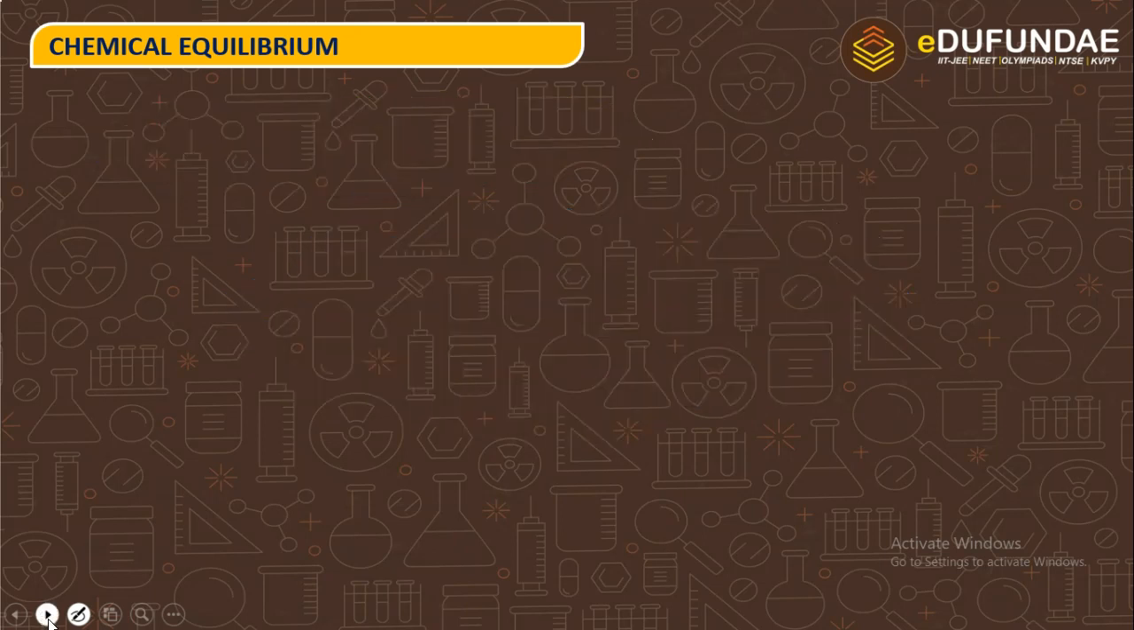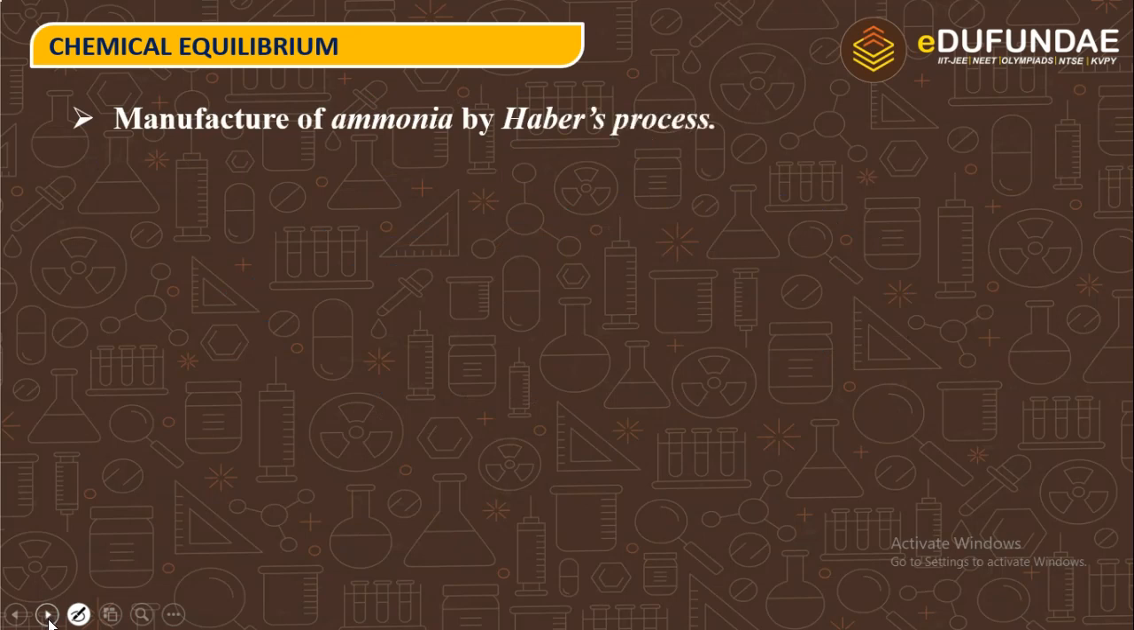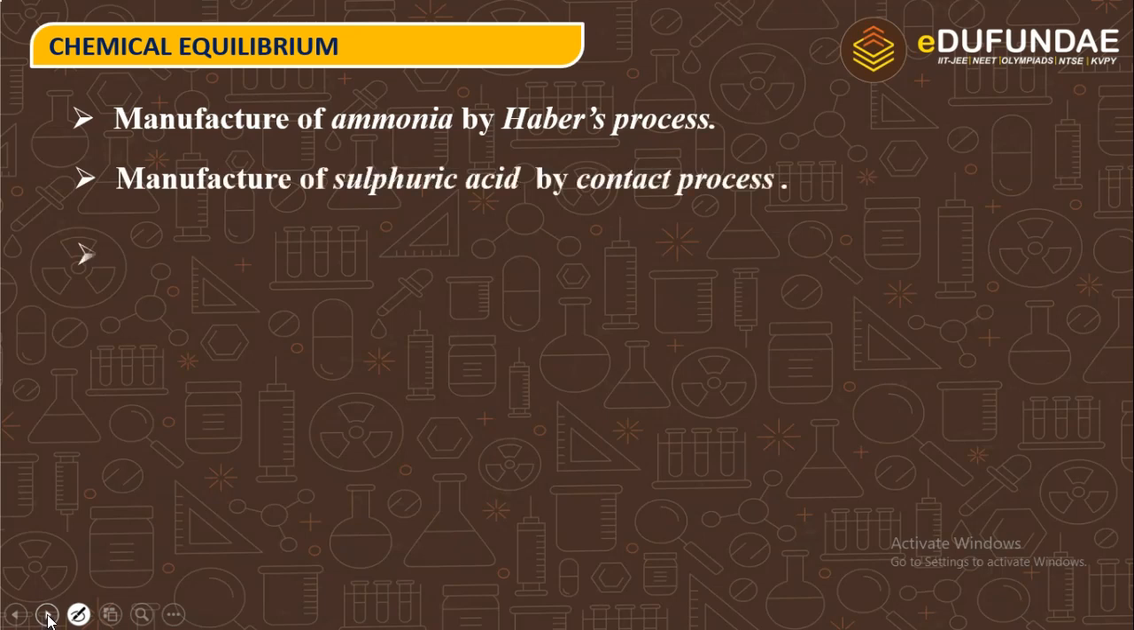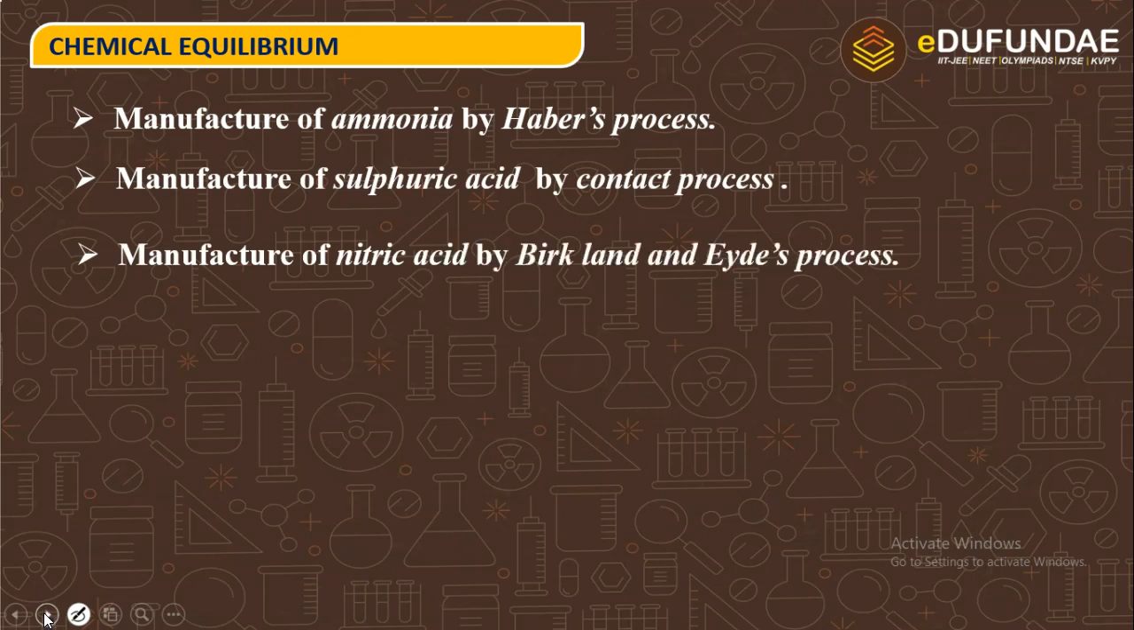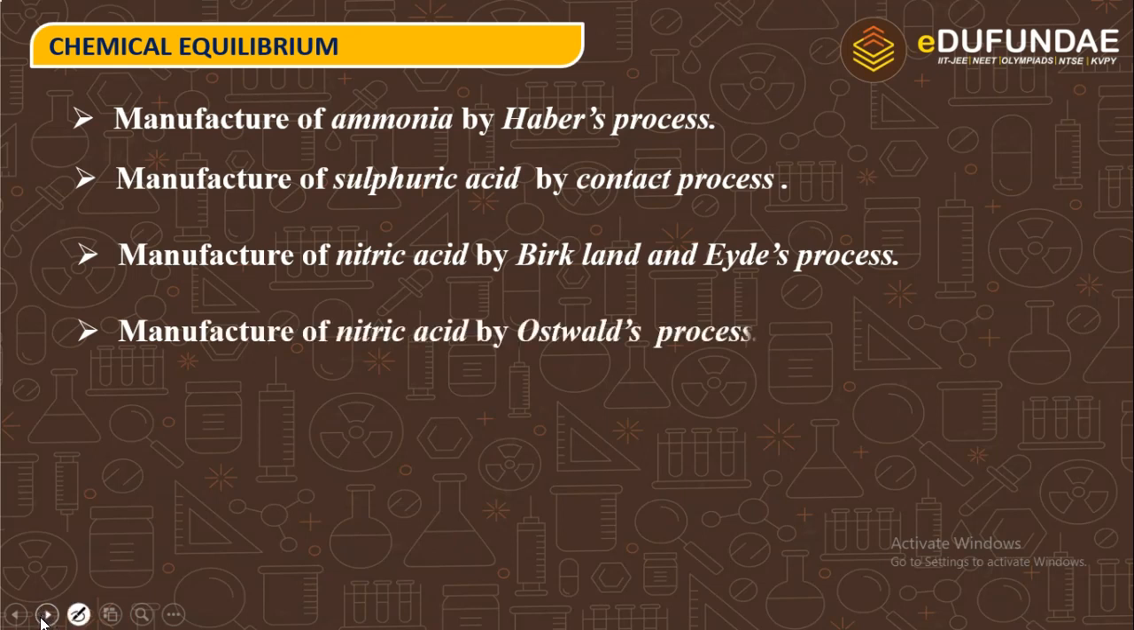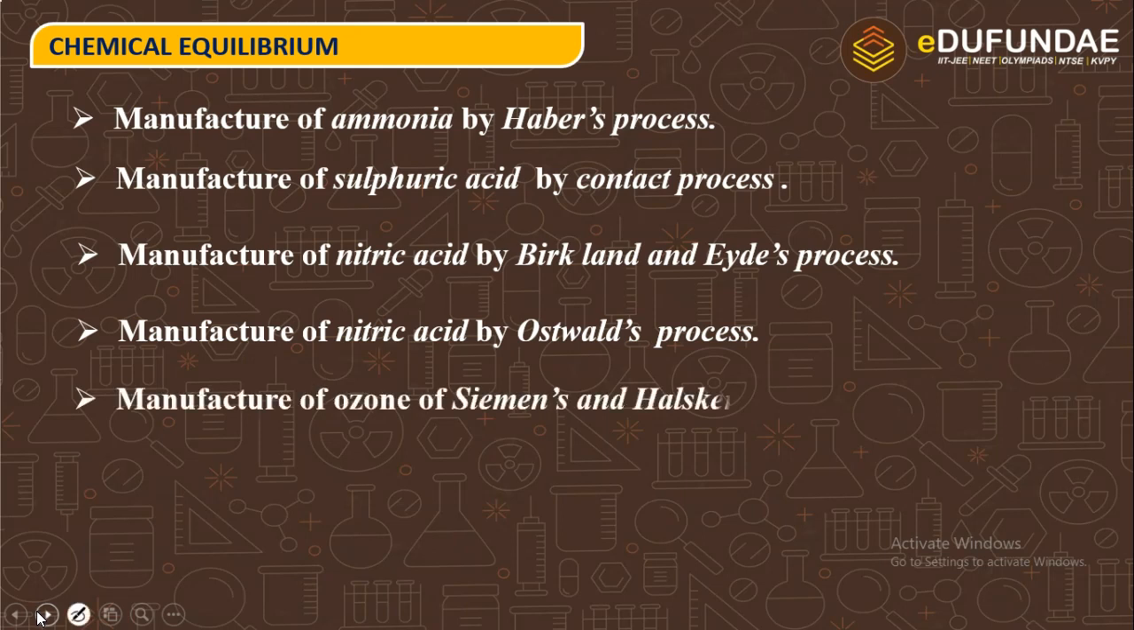previous knowledge? So first, manufacture of ammonia by Haber process, as we have learned previously. Manufacture of sulfuric acid by contact process. Manufacture of nitric acid by Birkeland and Eyde process. Manufacture of nitric acid by Ostwald process. Manufacture of ozone by Siemens ozonizer. Melting of ice. So these are all the processes from previous knowledge we have seen. These processes obey the Le Chatelier principle.